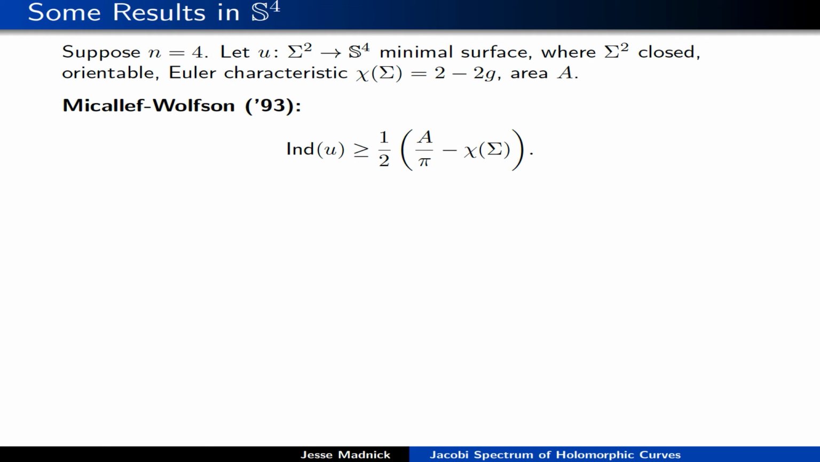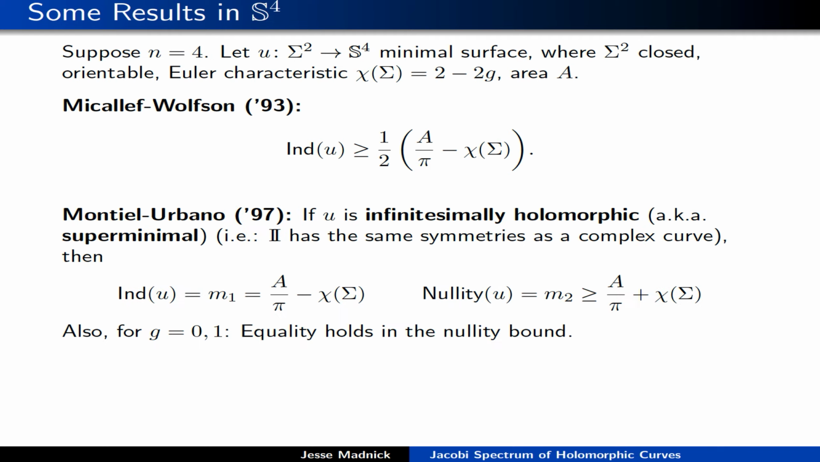It's not sharp even for the case of the totally geodesic S2, and one might hope that in special cases we could do a little better if we restrict attention to certain types of minimal surfaces. And that's exactly what's done by Montiel and Urbano, who consider a very interesting class of minimal surfaces in S4 known as the infinitesimally holomorphic surfaces. Infinitesimally holomorphic is sometimes known as superminimal. And basically what this means is that the second fundamental form of such an immersion has extra symmetries. It has the same symmetries as those enjoyed by a complex curve in C2.